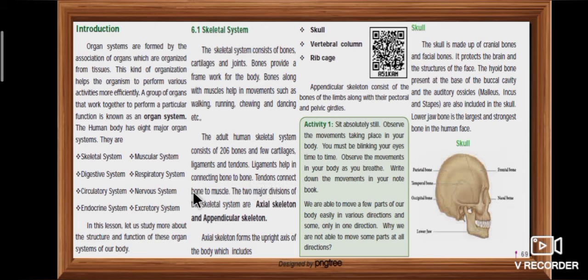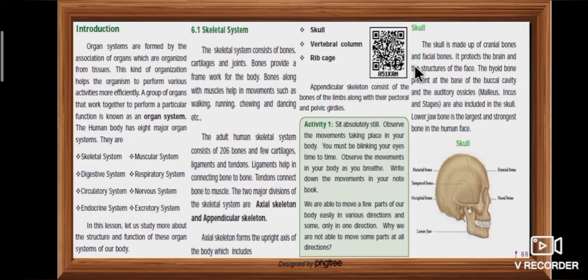Tendons connect bone to muscle. The two major divisions of the skeletal system are the axial skeleton and the appendicular skeleton. The axial skeleton forms the upright axis of the body, which includes the skull, vertebral column and rib cage. The appendicular skeleton consists of limbs and girdles.